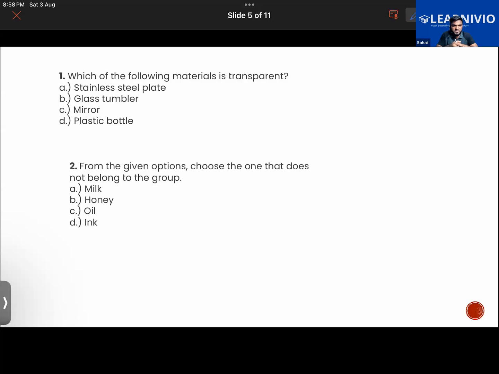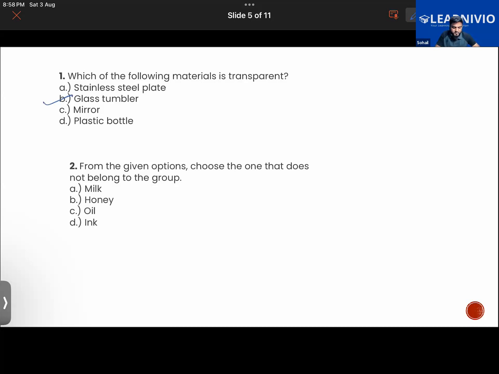Mirror is also not transparent because the back side of the mirror is painted, covered with iron, and it is colored with red brownish color. Usually a thin coating of silver is applied on the back side of the mirror because silver is a very good reflector of light. Okay, then a stainless steel plate. Sir, I think glass tumbler. Very good. A glass tumbler, it's a transparent object.